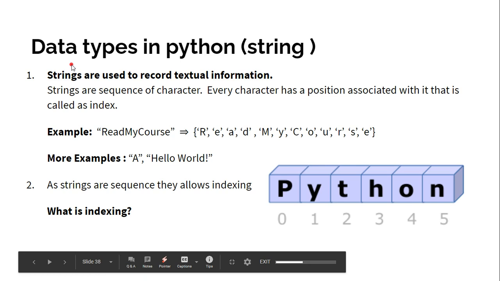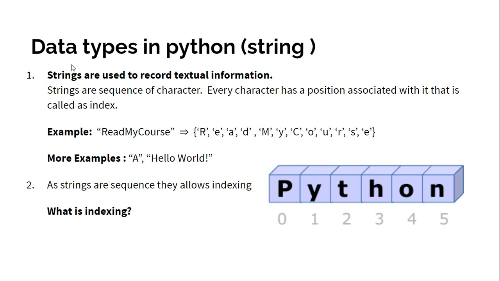So our next topic is string. Again, string is a data type, and it is also a sequence. A sequence of what? Firstly, strings are sequences of characters. You can also call strings arrays of characters. What is the meaning of this? We will go into that, but before that, every character has a position associated with it. It is called the index.